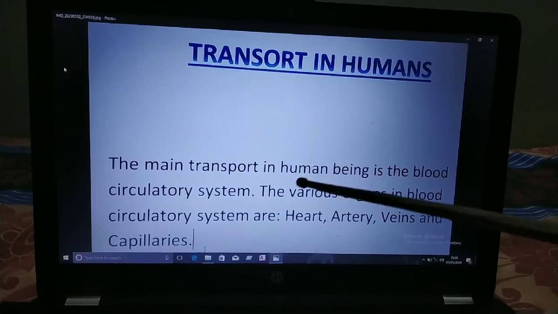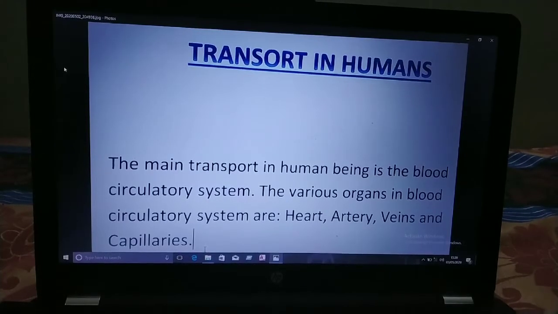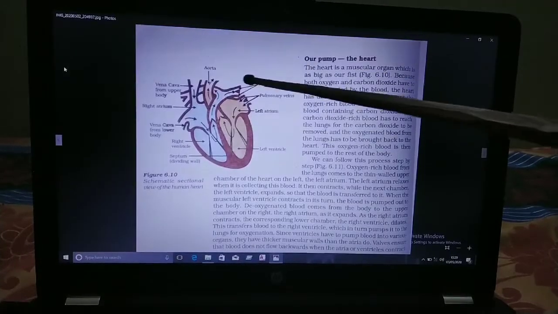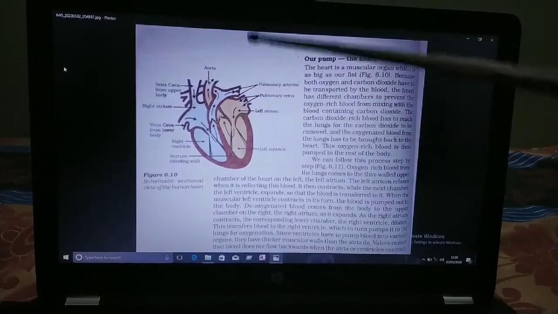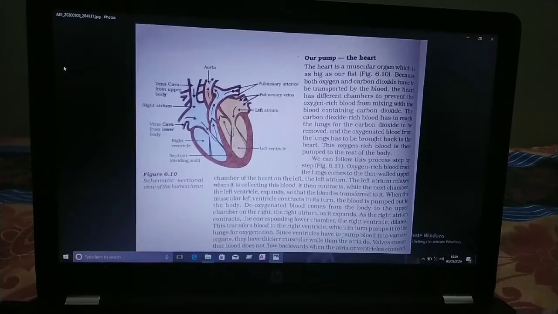First of all I will tell you about our heart, the main organ of the circulatory system. Children, the heart is roughly triangular in shape. You can see it here. It is made up of a special muscle called cardiac muscle. The size of our heart is about our own clenched fist.